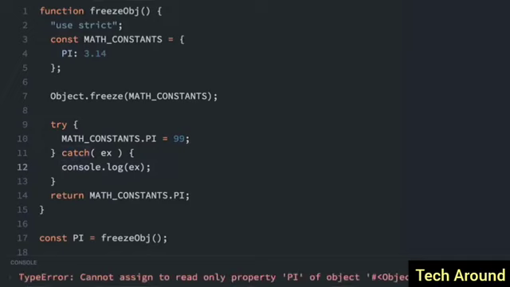So let me run that, and you'll see TypeError: Cannot assign to read only property 'PI' of object. So we had an error, and we can see here that PI stays the same at 3.14. So whenever you have an object and you don't want any of the items in the object to change, use Object.freeze.